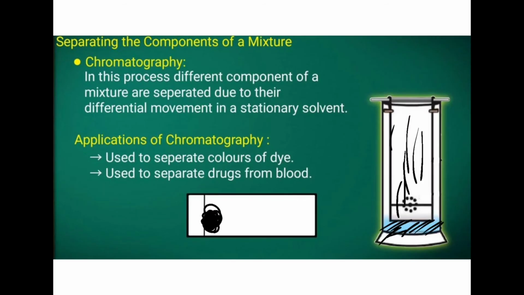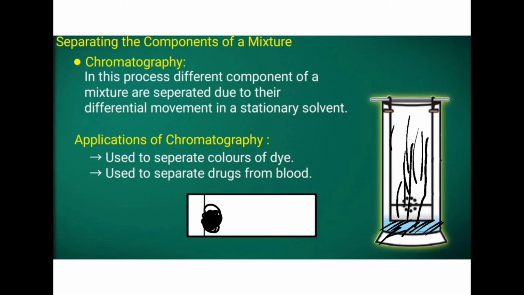So this water will be rising up above, and the water is carrying many particles. The particles having different properties for movement will show differential movement in the stationary solvent.